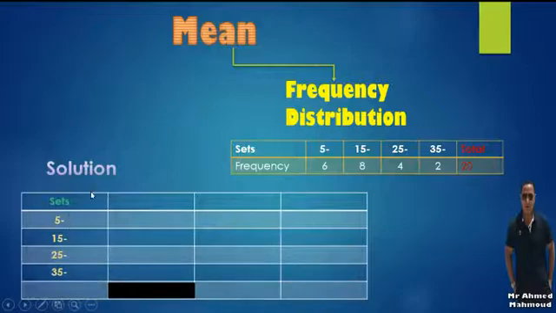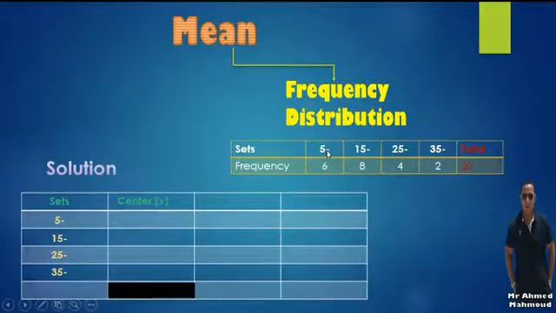In the first column, we are going to write the center of the set, which we call x. What is the center of the set? Here we have a set from 5 to 15.